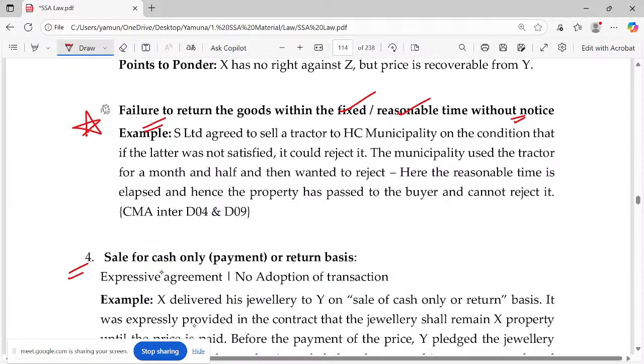Now the fourth heading, sale for cash only or return basis. What was the earlier one? Third heading, sale on approval or sale or return. So you approve it or return it. Here you pay the cash, you become the owner, or you return it if you don't like it. Actually, this goes only by express agreement.